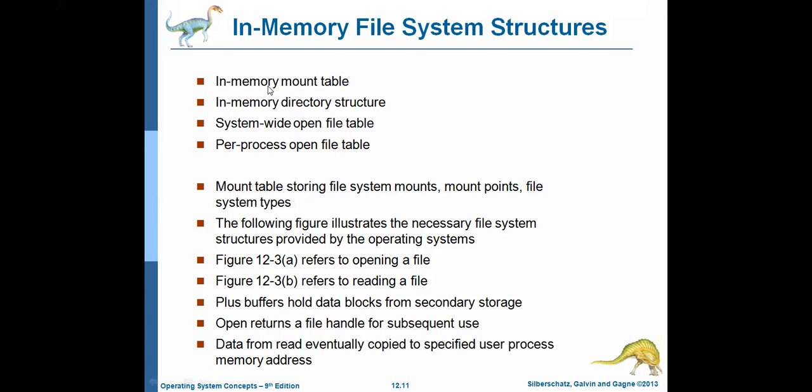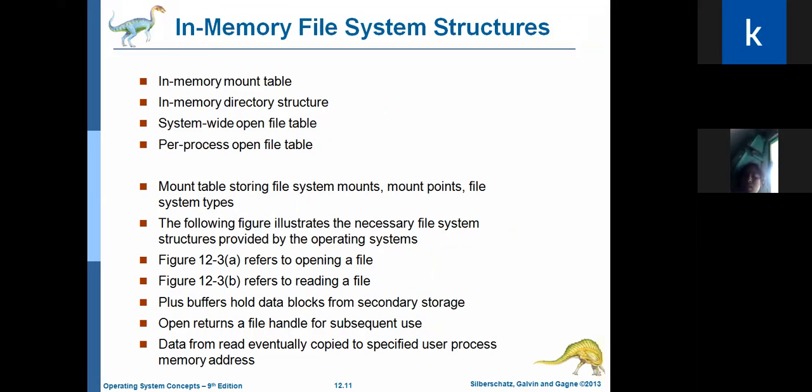The first one, the in-memory mount table. What is the purpose of the in-memory mount table? Mounting information. That means the location of the file system, where we mount or attach the file system. What is the location of the file system? That will be maintained by the in-memory mount table. At the mount point we attach the file system, and that mount point and the locations where file systems are attached and mounted will be maintained by the in-memory mount table.